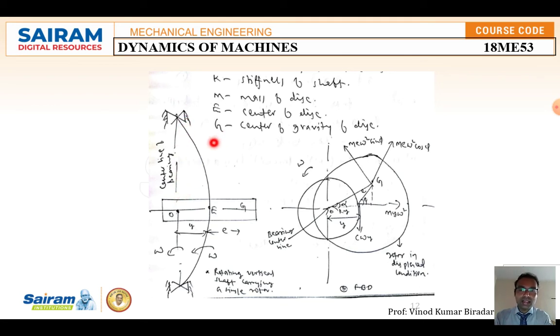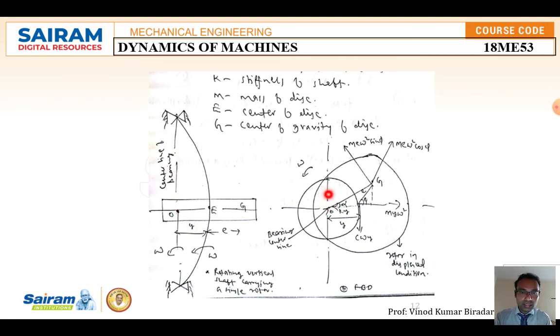The same diagram is shown here as the free body diagram. Initially it is like this, rotated in the anti-clockwise direction. Here the position point O is the bearing fixed point, that is, the initial fixed point. When it is rotated in some transverse direction,